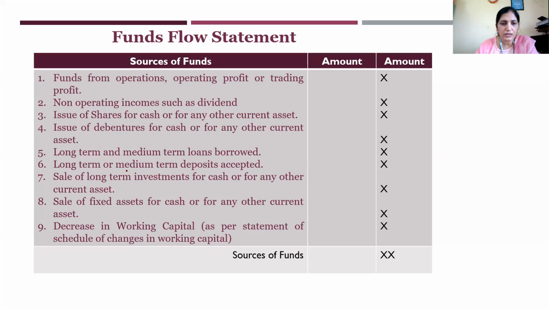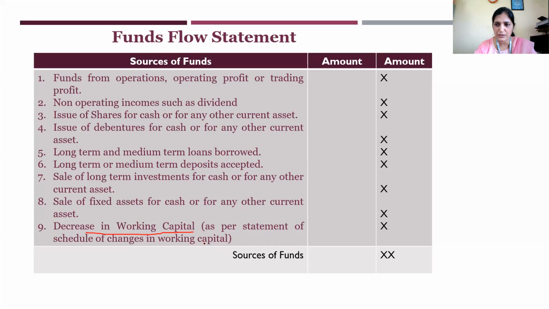And issue of shares for cash, issue of debentures for cash or any other current asset, long-term and medium-term loans borrowed, long-term and medium-term deposits accepted, sale of long-term investments for cash or for any other current asset, sale of fixed assets for cash or for any other current asset, and you see here the last important part, decrease in working capital as per statement or schedule of changes in working capital. All of you remember the calculation of the schedule of changes in working capital, no? So here, if there is a decrease, you have to take it here.